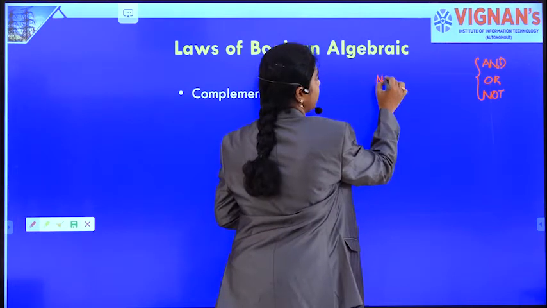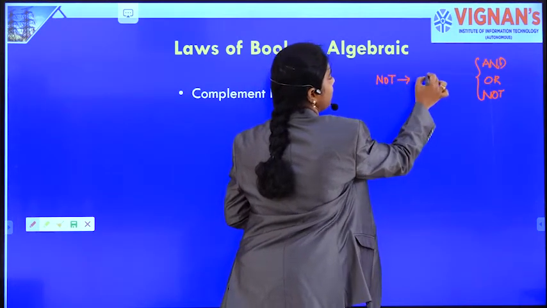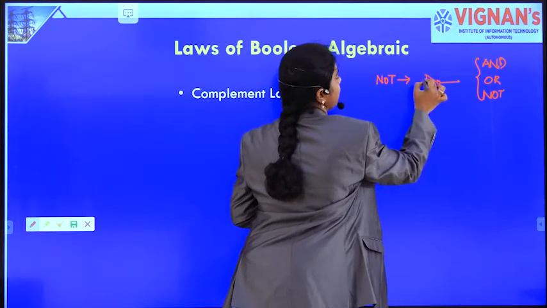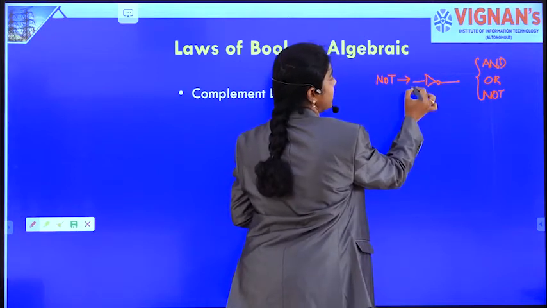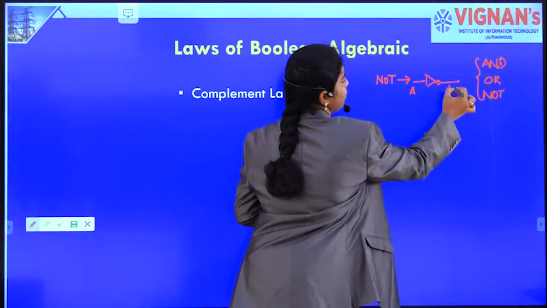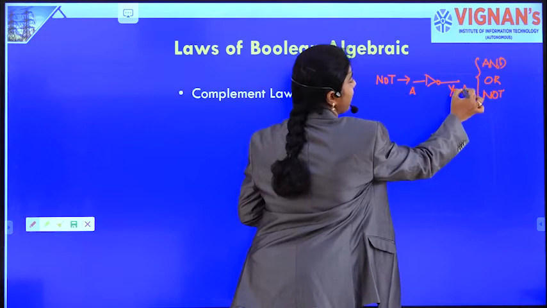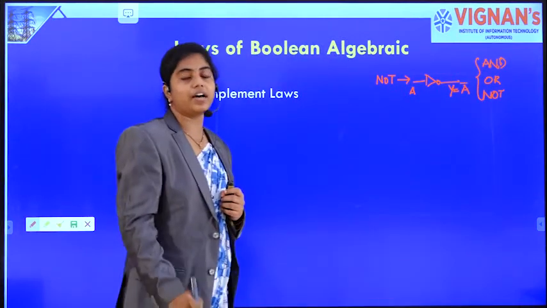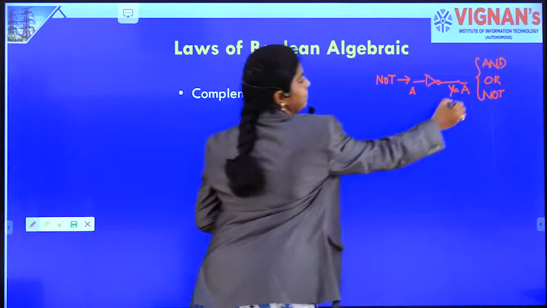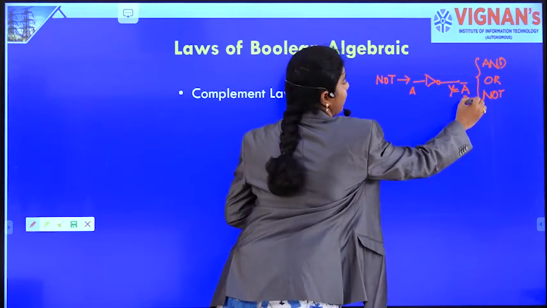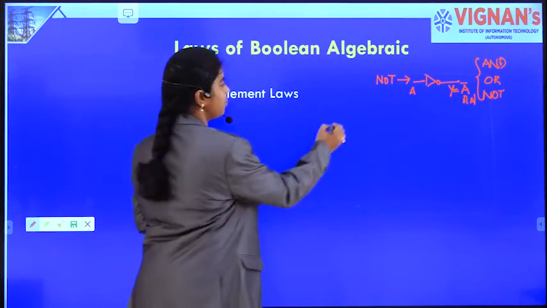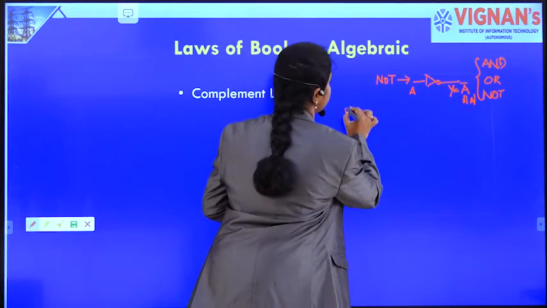So, NOT gate has a symbol like this. If this is input A, then output Y is nothing but A bar or A complement, or you can call it A prime.